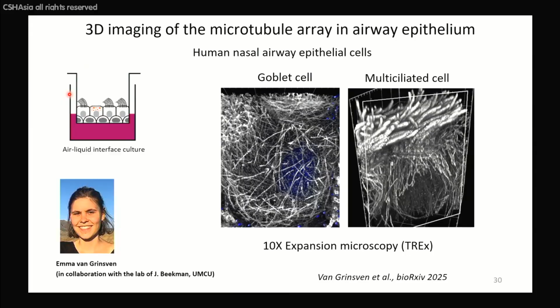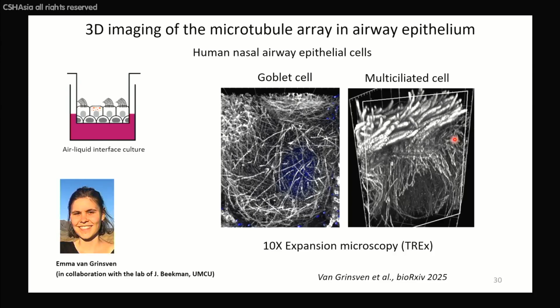And for that, I will switch to a system that will be familiar to many of you. Airway epithelial cells, which make these beautiful multi-ciliated structures. So it's a great pity that the second keynote speaker is not here today, because his talk was actually all about them. And I don't have as much expertise at all in this system.